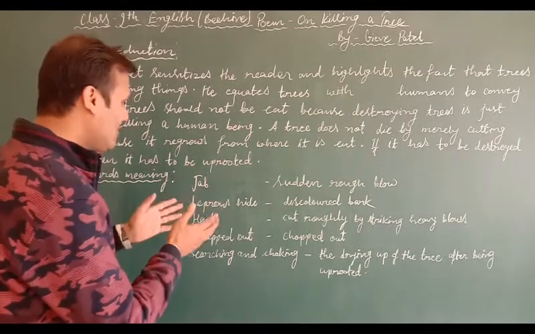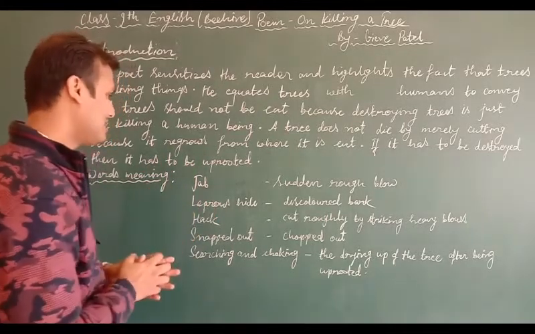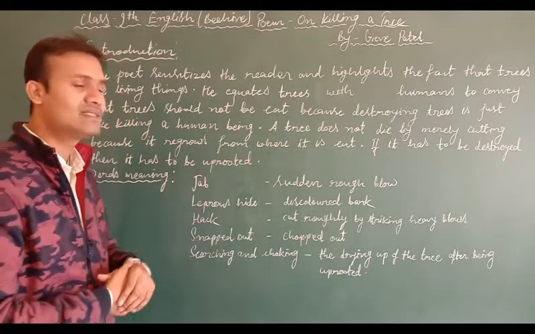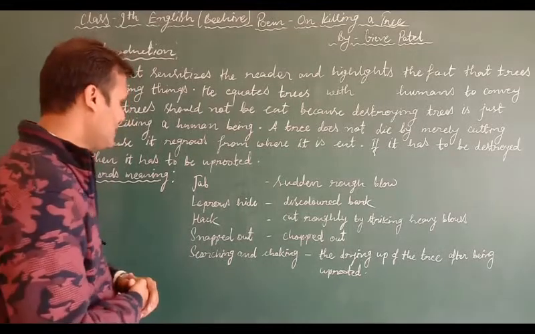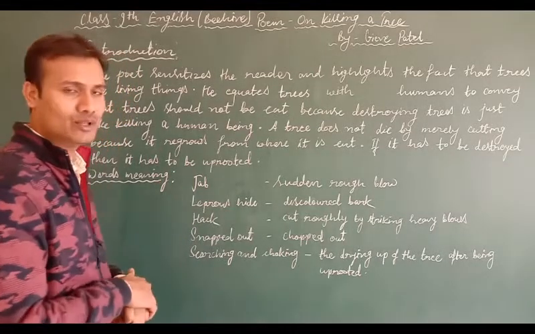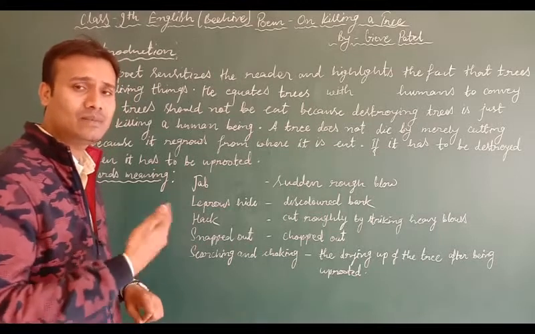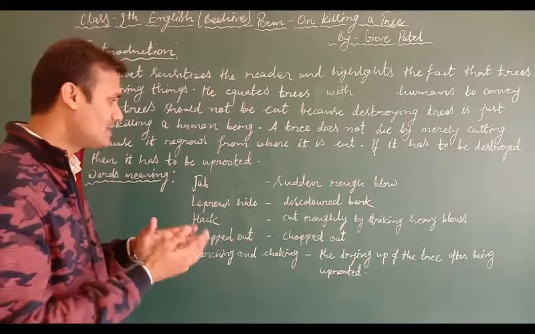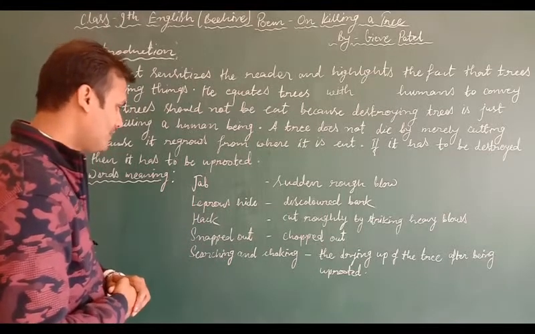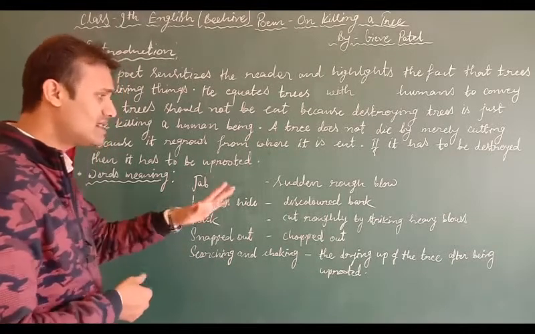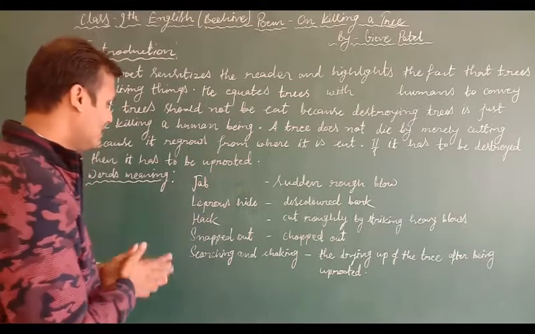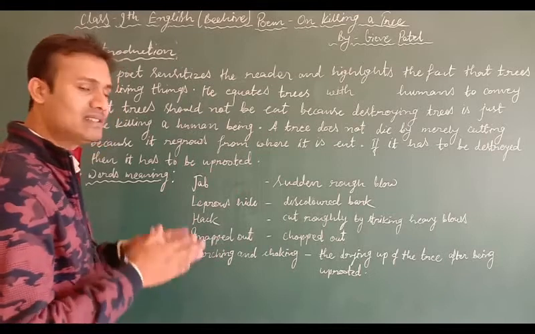Students, now let's have a look at some selected keywords of this poem. The first word that we have is jab, which means sudden rough blow. Then leprosied, which means discolored bark. You would have seen the tree's bark discolored, so for this the poet has used the term leprosied. Then hack. Hack means cut roughly by striking heavy blows. Then snapped out, which means chopped out.